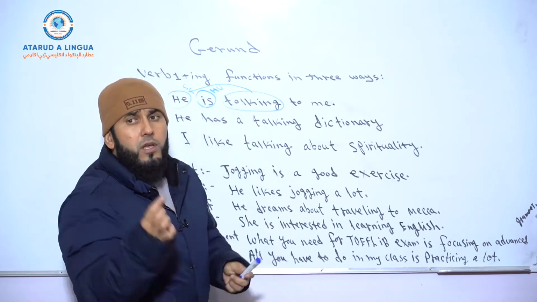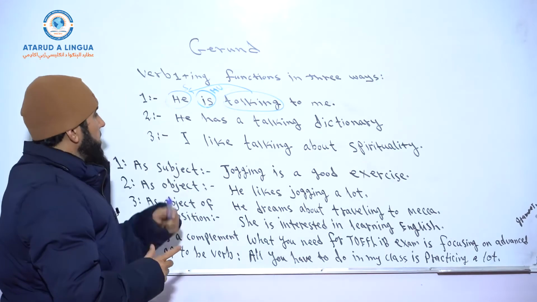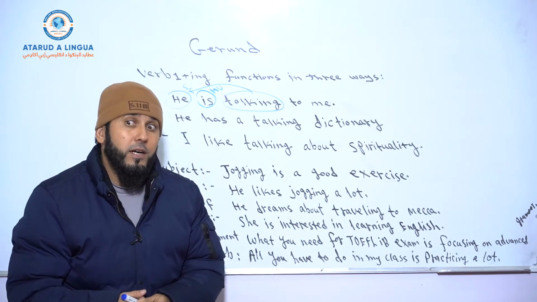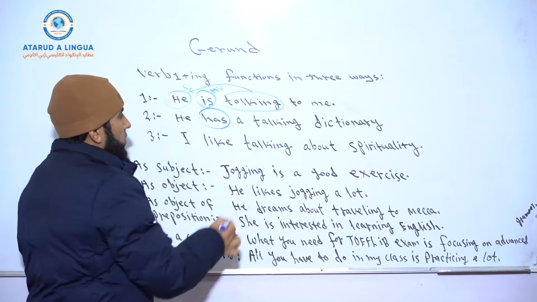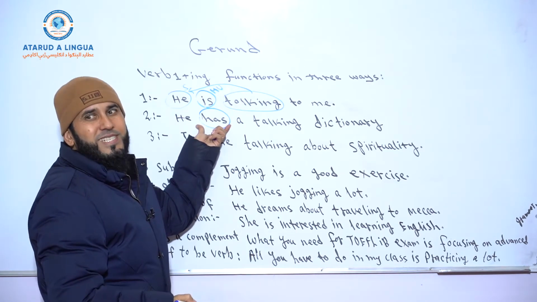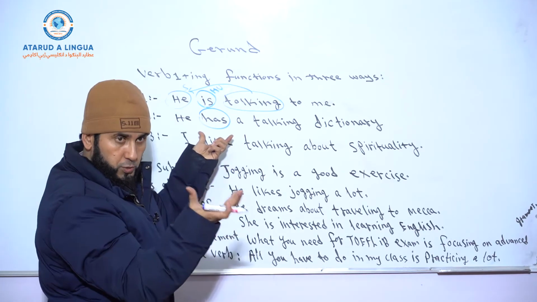And it shows the action of the subject. But look at the second example. He has a talking dictionary. So what is the main verb over here? Has. Okay? And there is no action, because it's a state verb, right? It shows possession, right? Ownership, possession.